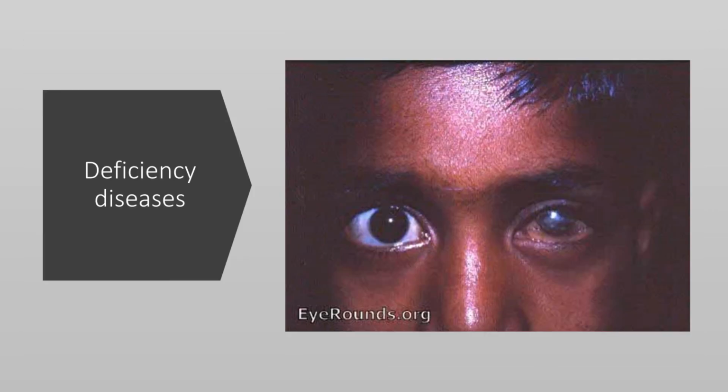Our last topic, deficiency diseases. A disease caused by the lack of an element in the diet, usually a particular vitamin or mineral, is called a deficiency disease. Examples: lack of vitamin A causes night blindness and lack of iron causes anemia. Students, we already learned about all these deficiency diseases in our online class. So please keep practicing.